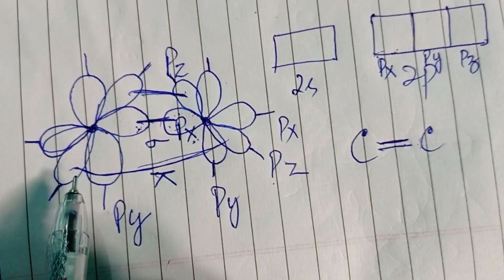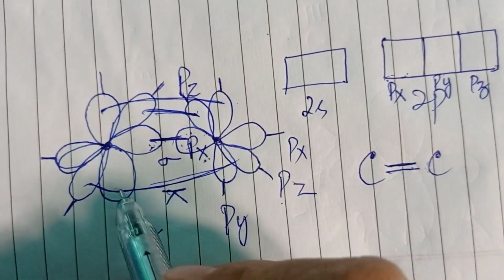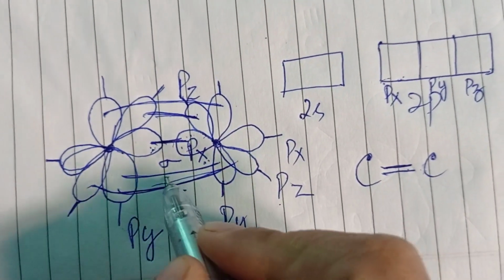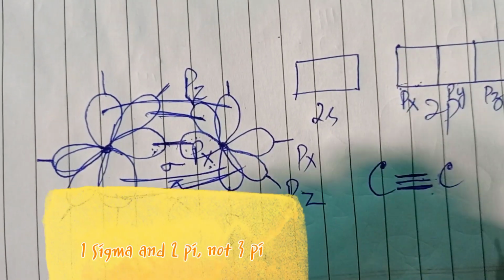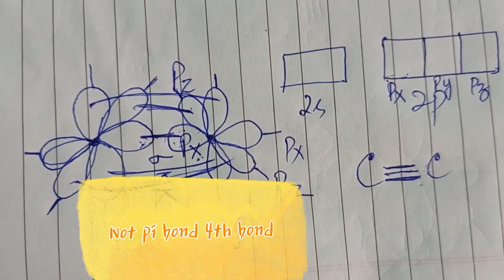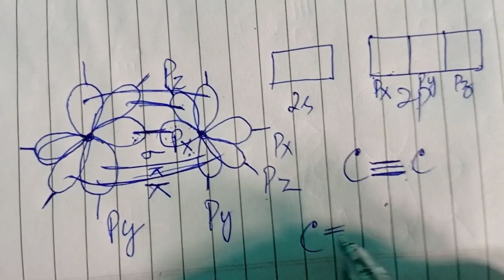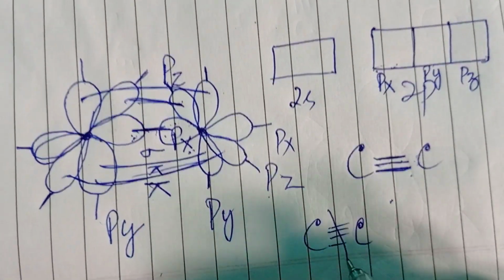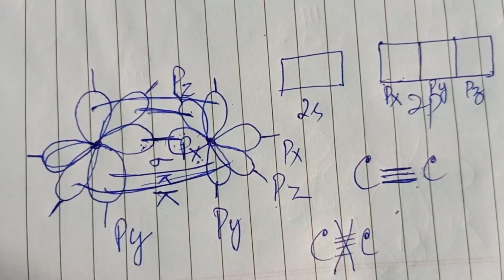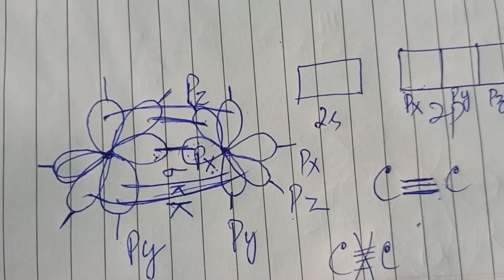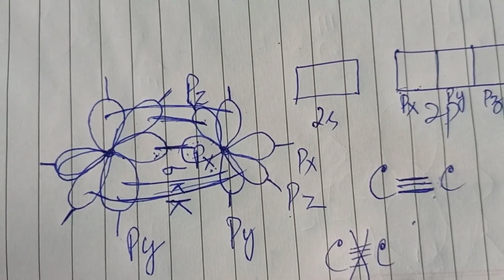Now we have only one p orbital left here, so this orbital will overlap and one more pi bond is formed. So all the bonds formed here are one sigma and two pi bonds, making a triple bond. If we have to make a fourth bond, we do not have any orbital left here, so how will we form it? This is the reason why p orbitals do not form a quadruple but only a triple bond. This is not because of steric reasons. Steric reasons would come in if the subshell had one more orbital, but the subshell has only 3 orbitals, and 3 orbitals overlapping will give us only 3 bonds, not a fourth bond. Okay, I hope this is clear to you.